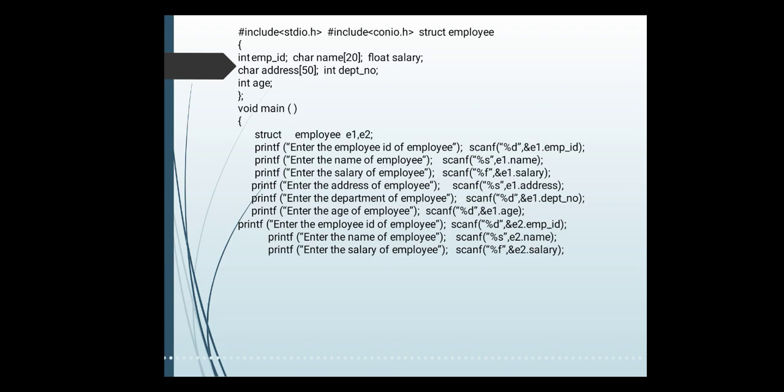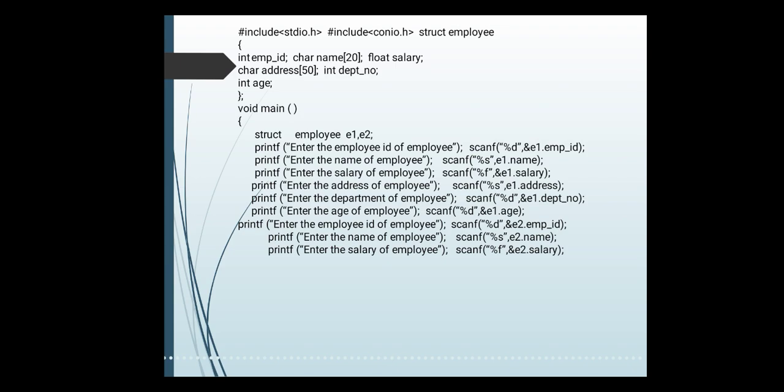And age is an integer, so 2 bytes, so a total of 80 bytes are given to this structure employee. I think you understood how to declare the structure inside the program. After the header file inclusion, you can declare the structure which you want to create inside your program, that is a user defined data type. But remember, you can declare the structure inside the main or outside the main, both ways are possible.